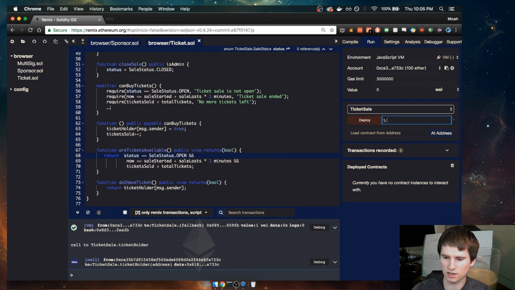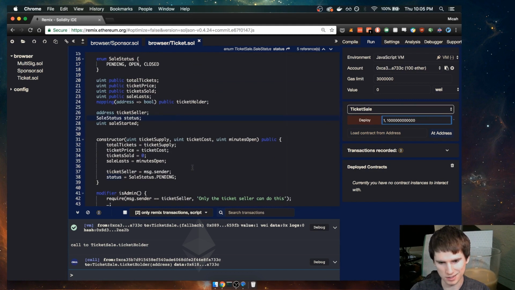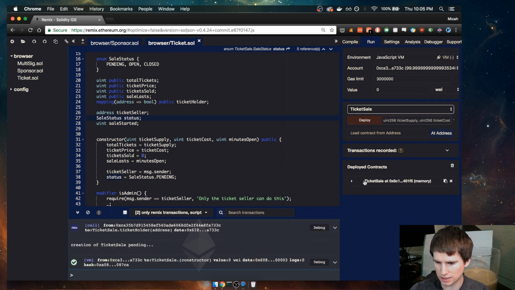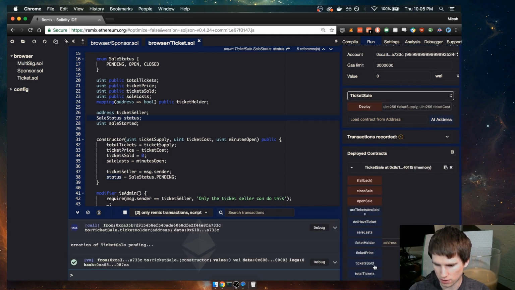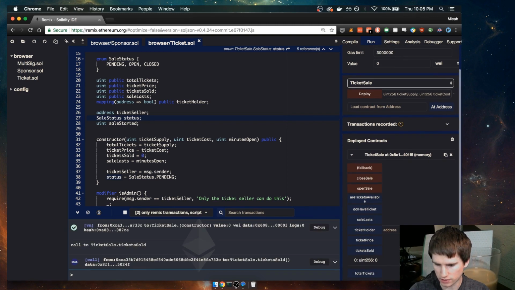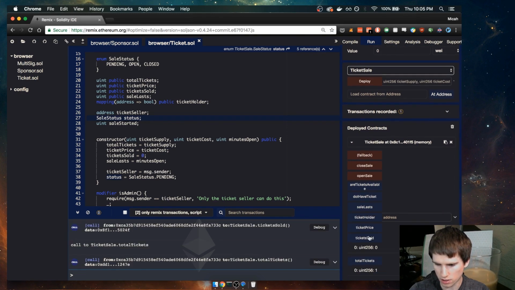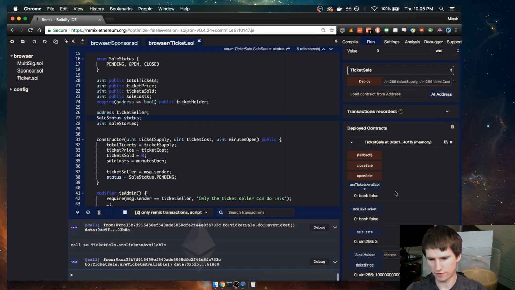Let's make one ticket available. Let's make it cost this much. Hopefully I have that much. And then, so this is expensive tickets. And the sale is only going to last 3 minutes. Let's go ahead and do that. Tickets sold should be 0. Total tickets should be 1. Ticket price should be a big number. Sale last should be 3. Do I have a ticket should return false. Are tickets available should be false.